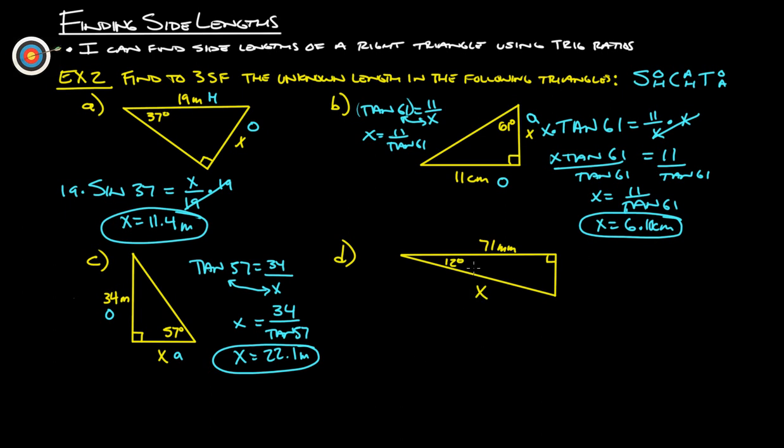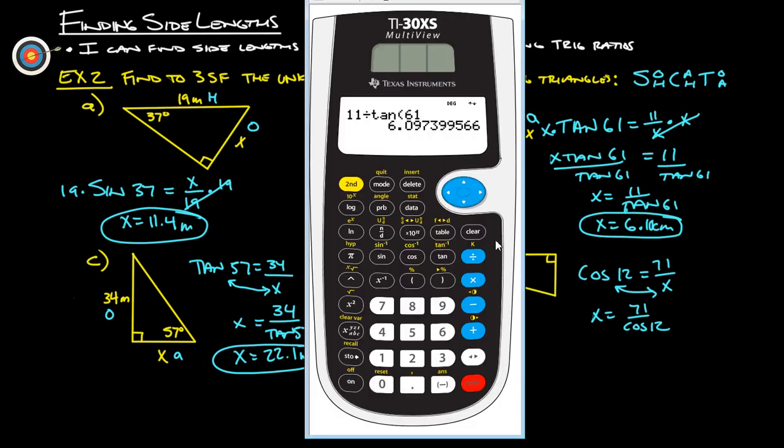All right. Last one. Here's our angle. The angle that they give us across from the right angle is the hypotenuse, and this is the one right next to it, which is adjacent. Adjacent and hypotenuse is cosine. So this will be cosine of 12 degrees equals, and again, cosine is adjacent over hypotenuse, so that's going to be 71 over x. These two are going to swap spots. x is going to be 71 over cosine of 12, and then it's calculator time.